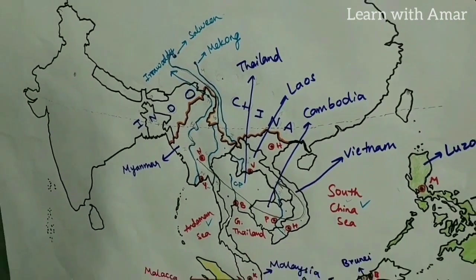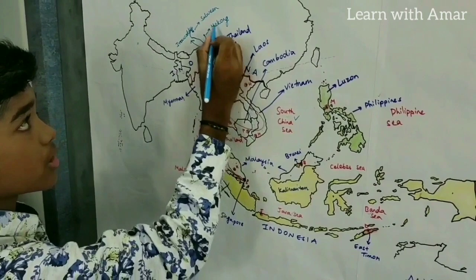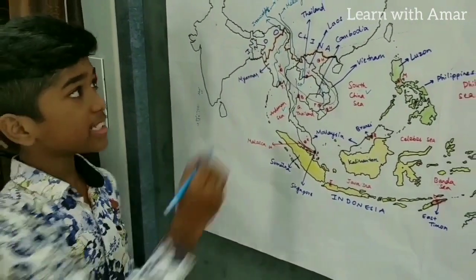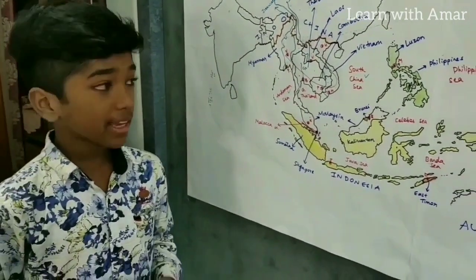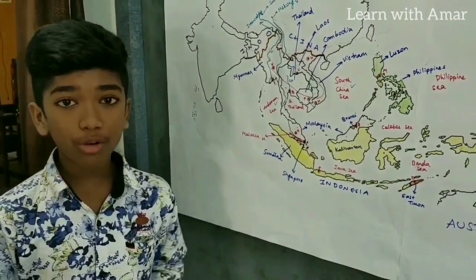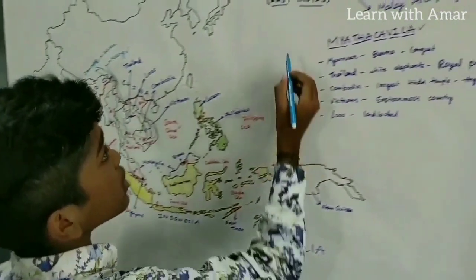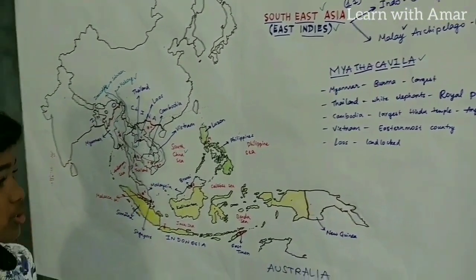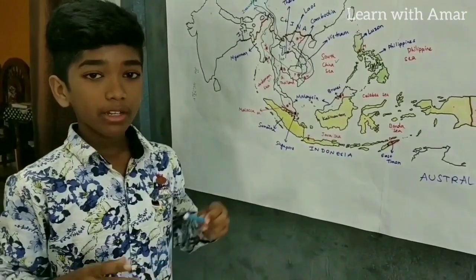Right? So we have completed the major 4 rivers: Chao Phraya, Mekong, Salween and Irrawaddy. Now what is the longest among these? It is Mekong. Right? So we have completed the countries, capitals, major water bodies and the rivers. So we have finally completed the topic Southeast Asia or East Indies. So this is about Southeast Asia. Thank you.